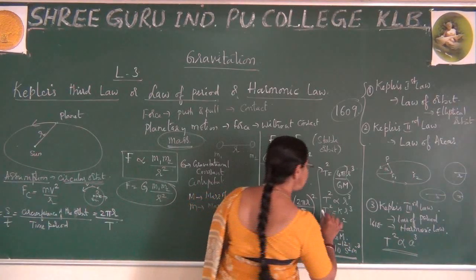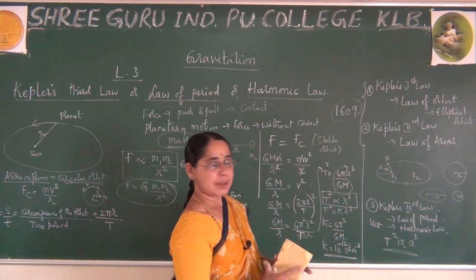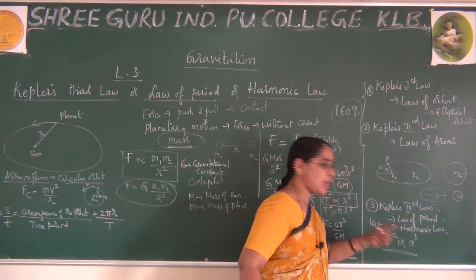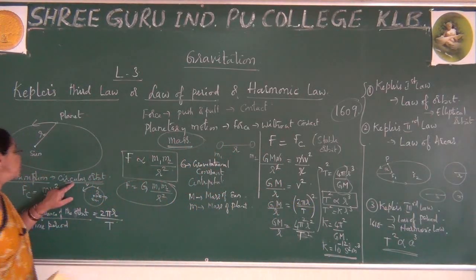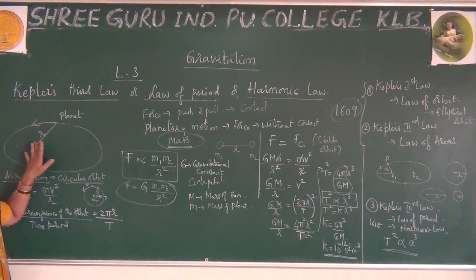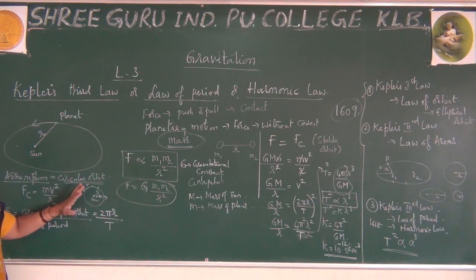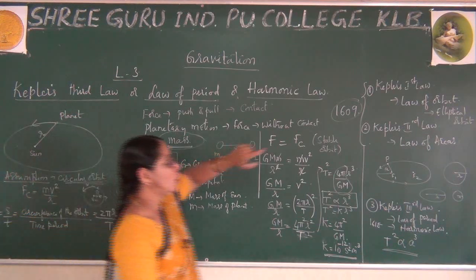Now I have proved that T square is proportional to R cube. But here I have written A cube. This R cube is explained due to what? Due to circular orbit. Since I have taken a circular orbit, I have taken the distance R, due to which I have proved this. But according to Kepler, he uses an elliptical orbit.